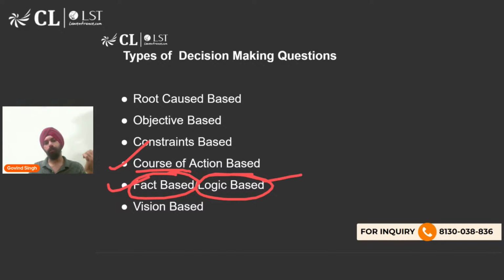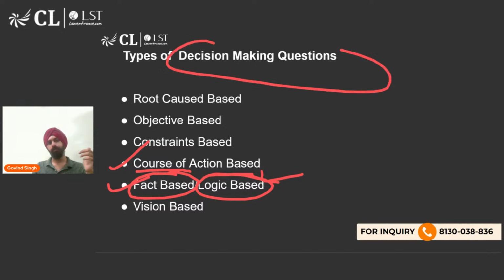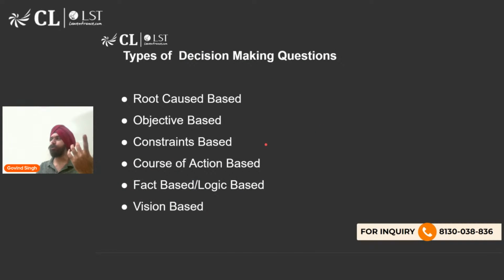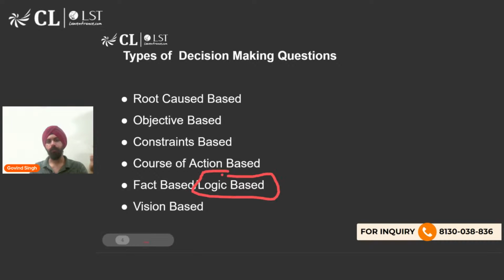Then there are very interesting questions, logic based questions. All the decisions you would be making in the decision making questions would be based on a certain logic. So they can ask you logic based questions, like why should we not cut down on our employee force? Why should we not cut down on capital expenditure? You would have to apply logic. You would say that if you reduce the workforce, you would also lose out on efficiency, then you would lose out on your production capacity, and then you would also lose out on potential revenue, which would go against your objective. So you would have to satisfy a certain logic for making a certain decision.